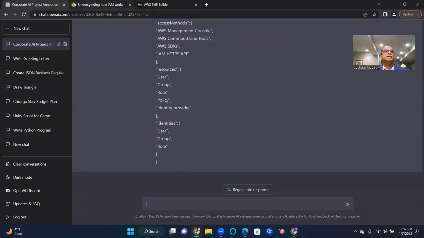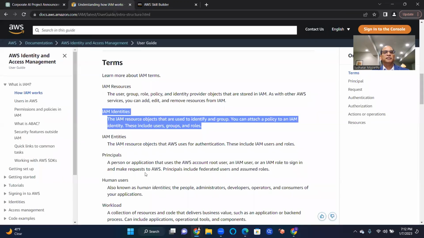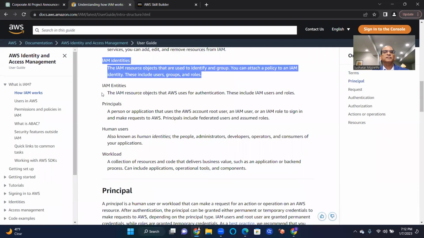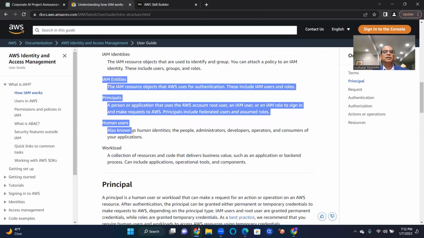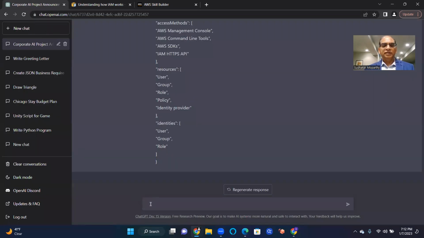Okay, let's go back. IAM entities. Okay, so just to stick with our idea of creating these JSONs, I believe there is a better way to do it.